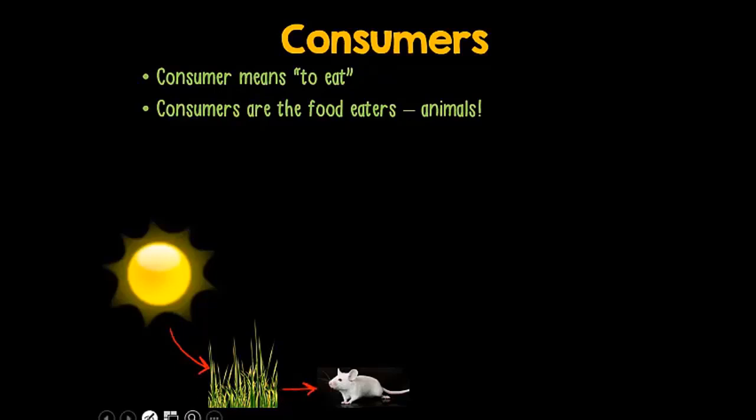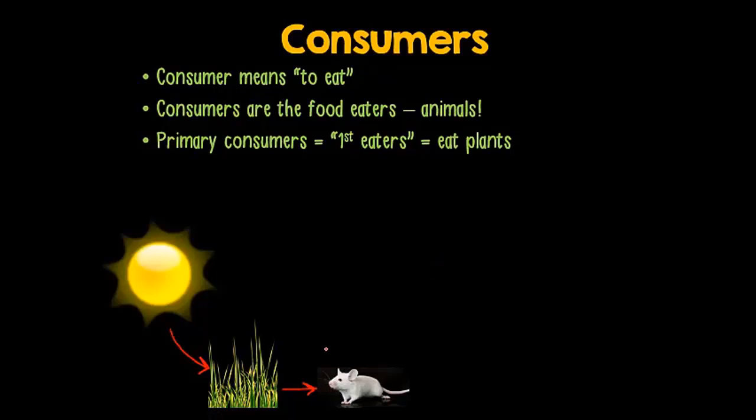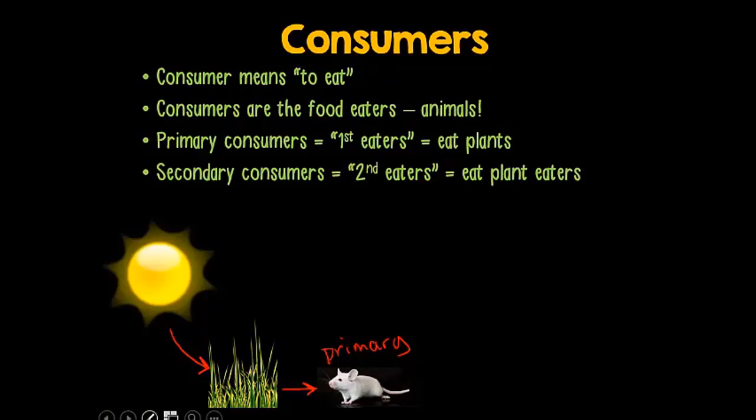Now, there are actually three types of consumers: primary consumers, secondary consumers, and tertiary consumers. Primary means first, so primary consumers are going to be our first eaters. These are always going to be our plant eaters. So our mouse is going to be a primary consumer. Secondary consumers are second, which means that they are eating the plant eaters. For example, a snake's going to eat our mouse, so our mouse is going to give energy to the snake, and the snake is going to be our secondary consumer.